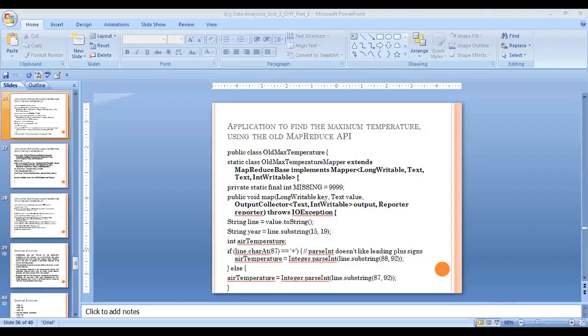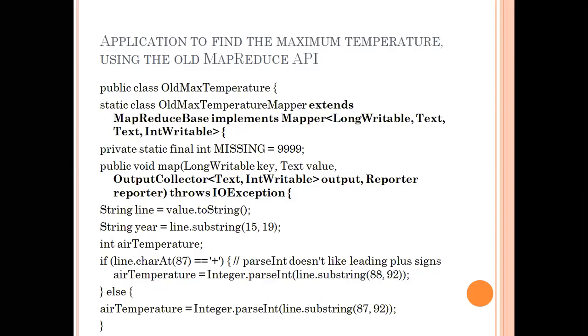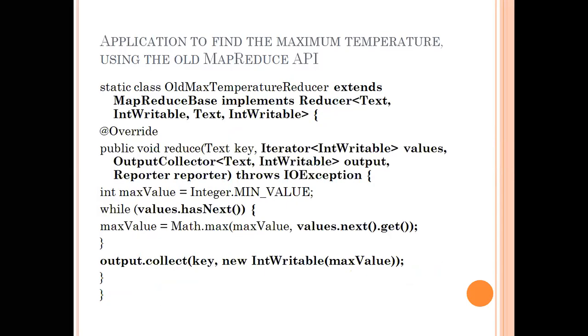See this one, we are seeing the old API programming lines. See that we have those extensions. These are the output collector. We already saw that in the job control we have simply this, but here we have job configuration and output collector used to communicate with each other. The job controls. So see that another line also: output collector and reporter. These are the old ones. So that's why I simply made it bold content.